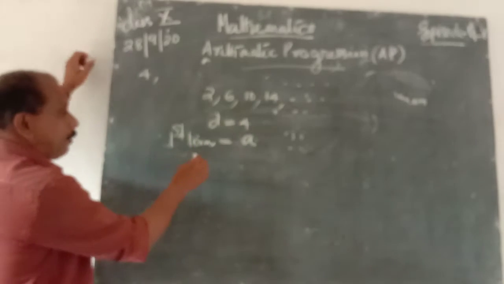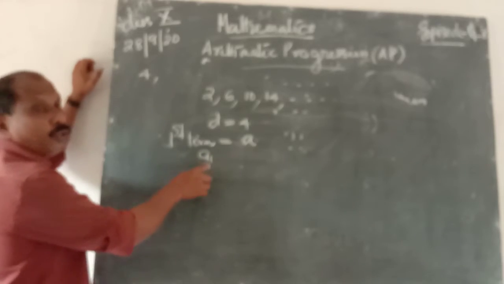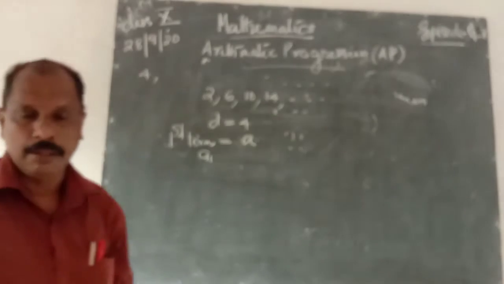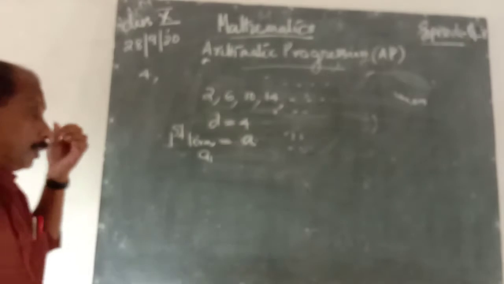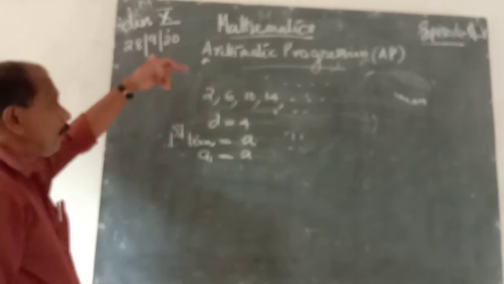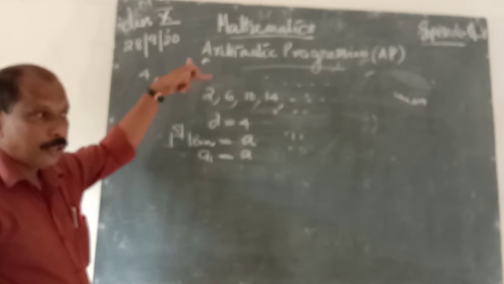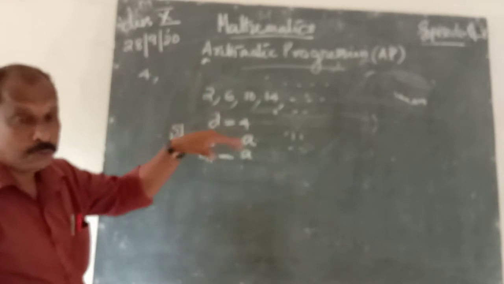The first term is written as a1, where the suffix 1 denotes the position of that term, is equal to the first term, that is a. Then 2 is a, d is 4. Therefore, 6 is 2 plus 4.